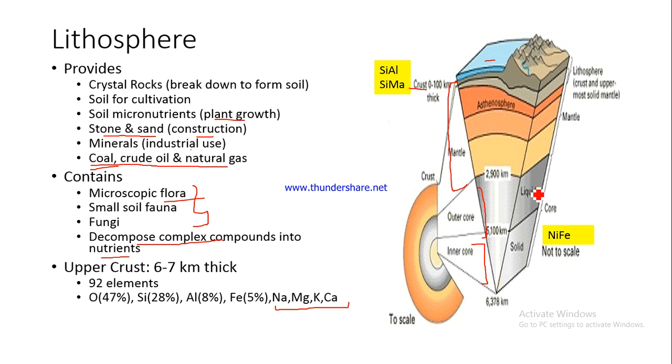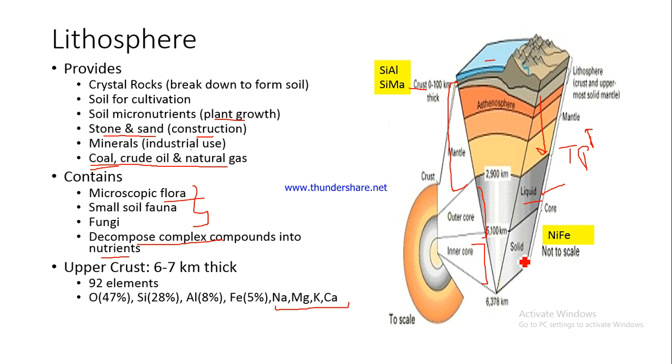Just one last thing. As you go deeper in this lithosphere, you will find that the temperature will also increase as well as the pressure. So the temperature and the pressure will both increase as you go down. When the temperature increases, something converts to liquid, so that is perfectly fine. So this outer core is liquid. How is the inner core?